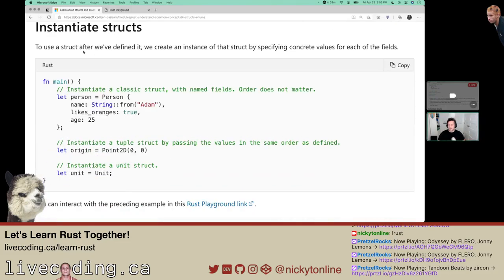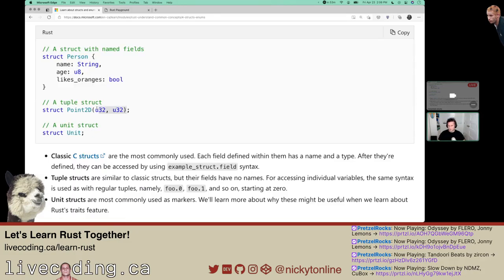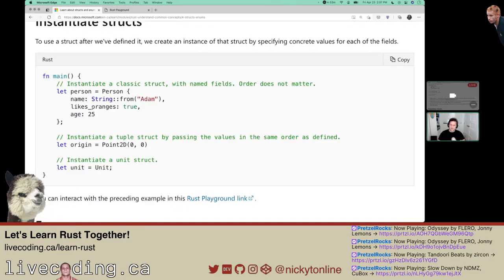Let's instantiate a struct. To use a struct after we've defined it, we create an instance of the struct by specifying concrete values. We're creating a person struct with these values for those properties. We're creating a tuple struct of a point starting off at 0, 0, and instantiating a unit struct. This is tuple syntax. That makes sense. Then origin.0 would give us 0, and origin.1 would give us the second value in the tuple, which happens to be 0.